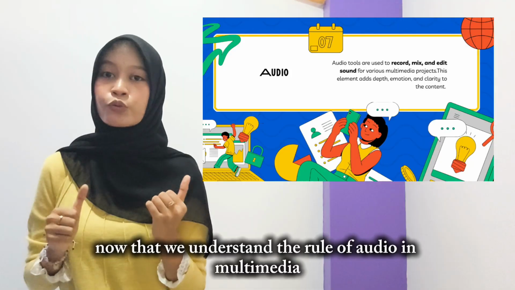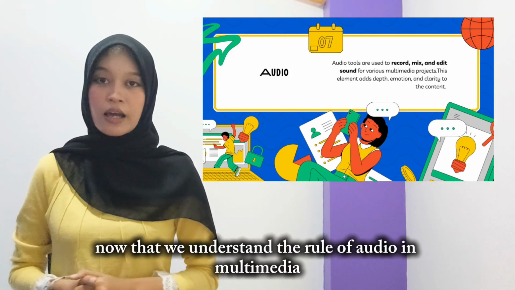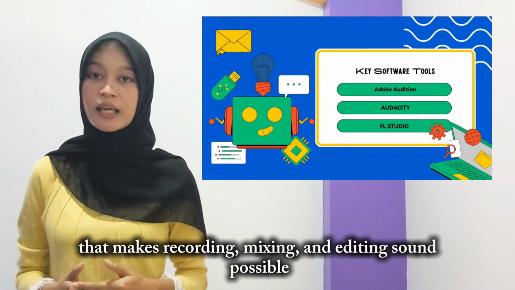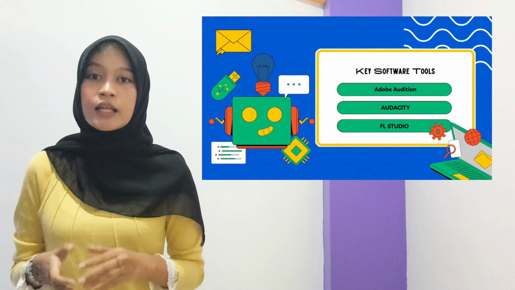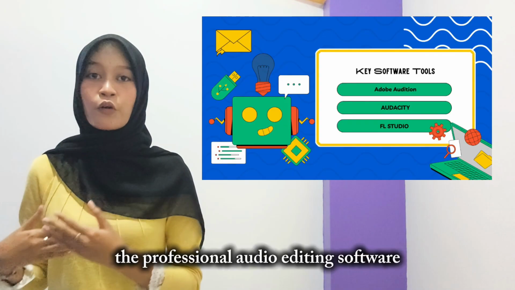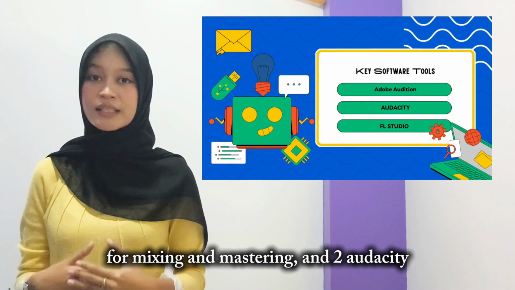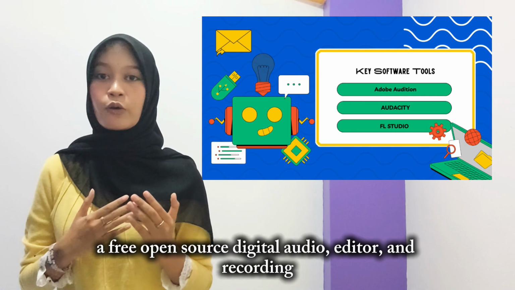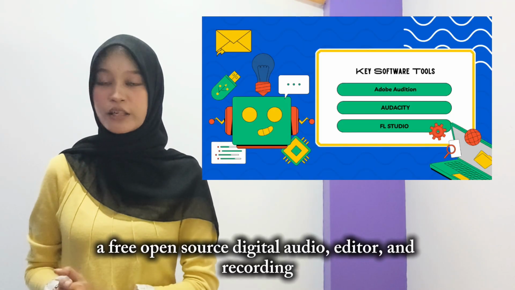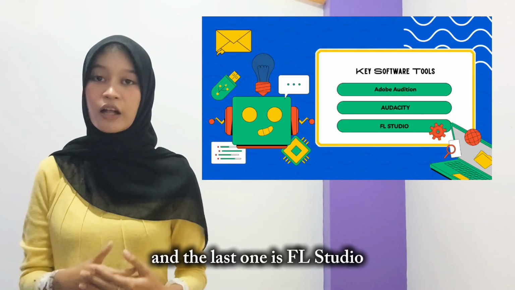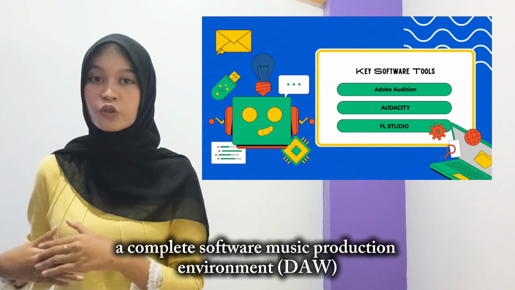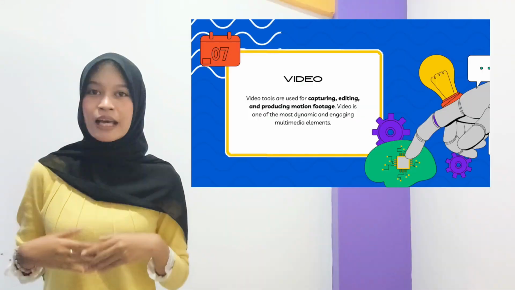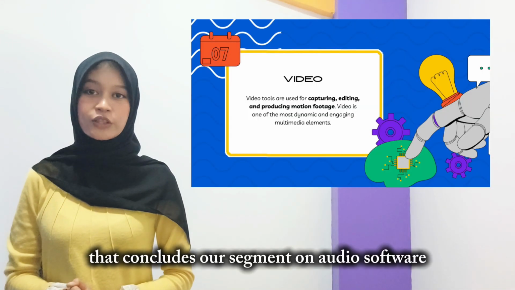Now that we understand the role of audio in multimedia, let's explore the key software tools that make recording, mixing, and editing sound possible. The first one is Adobe Audition, professional audio editing software for mixing and mastering. Two, Audacity, a free open source digital audio editor and recorder. And the last one is FL Studio, a complete software music production environment, a DAW. That concludes our segment on audio software.